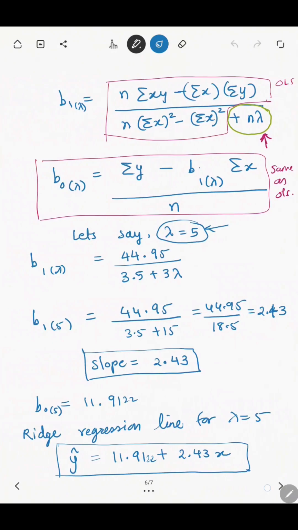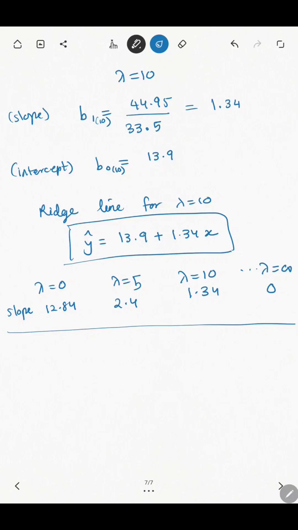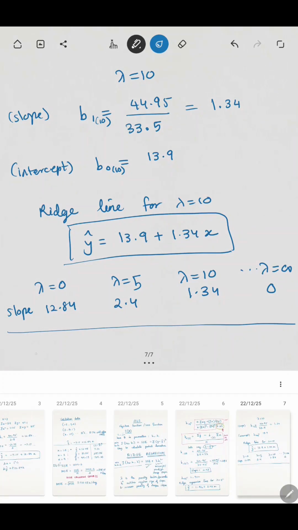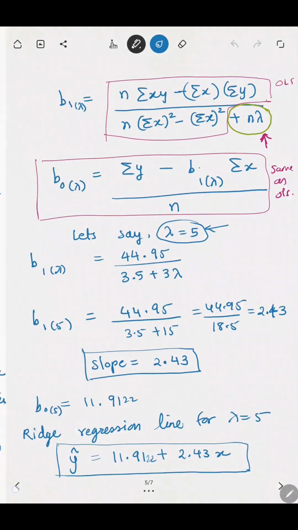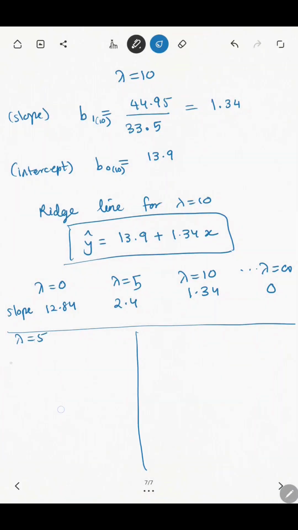Obviously, as you go on increasing the lambda, when you go on increasing to infinity, the line will eventually become flat. Zero slope, horizontal line. And if you also observe, the intercept also goes on increasing. The intercept earlier was minus 7.17 and now it is 13.9, right? So intercept is also increasing. Slope is decreasing, but the intercept is increasing.